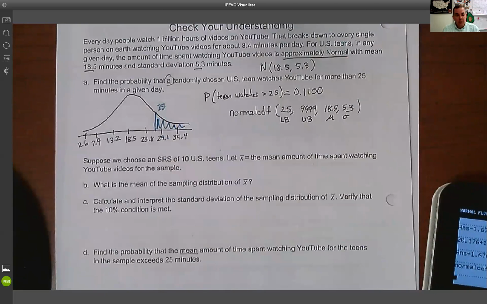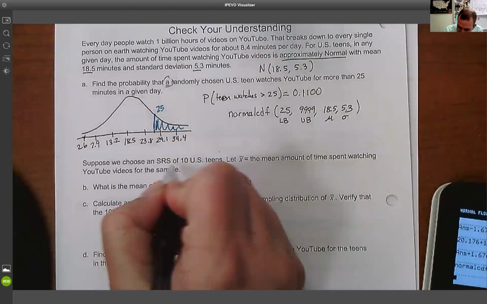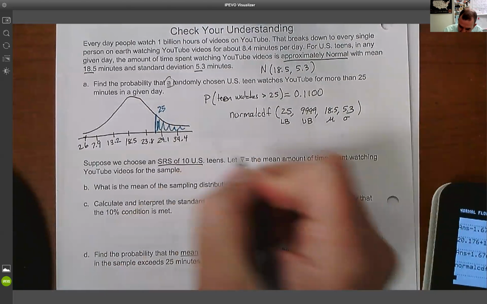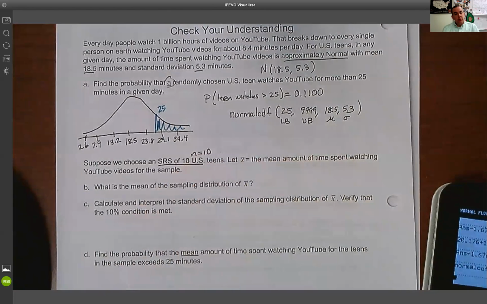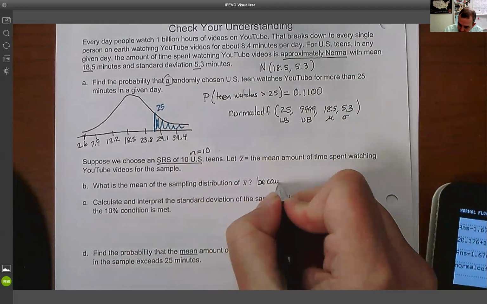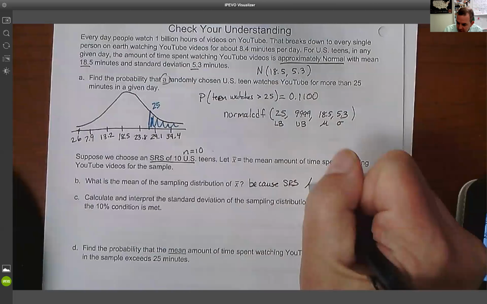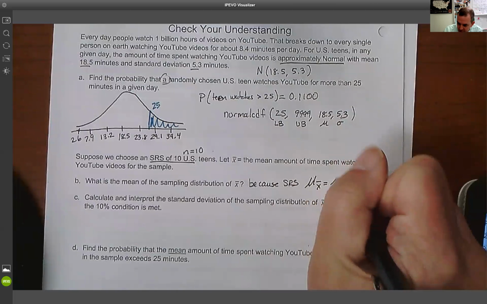Okay. So now we're going to get into what we talked about today. This is a sampling distribution because we're taking a sample of size 10. We're taking an N of 10. So now we're taking 10 teens, asking how much they watch, averaging those 10. Because this is an SRS, because this is random, I can say the mean of all of those X bars I would take equals the real mean.